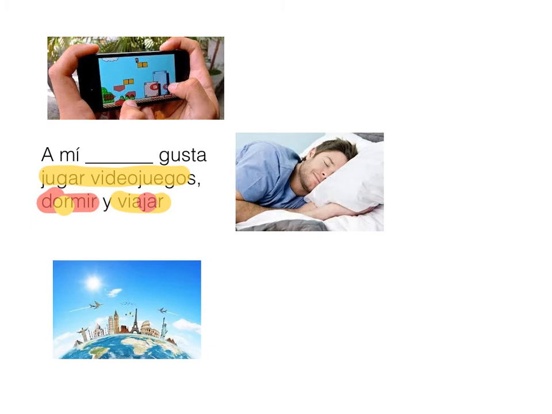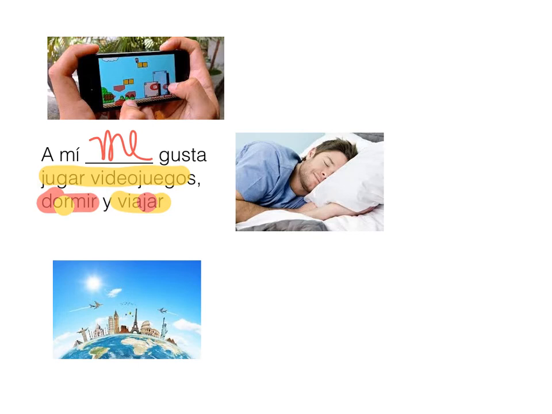So a mí would be to me. A mí me gusta jugar videojuegos, dormir y viajar. These 3 activities give me pleasure. And in the real world, we might not need to say a mí. In the classroom, I have to say a mí so I can get the right response out of you.